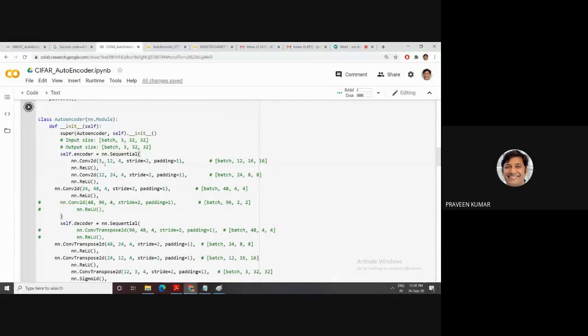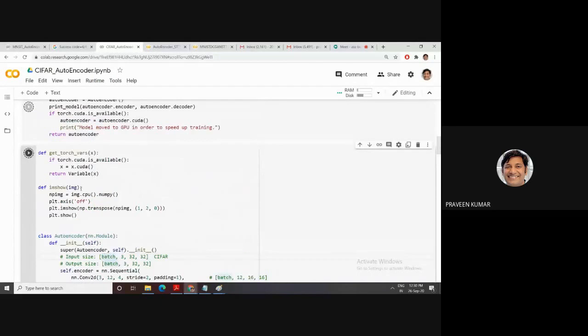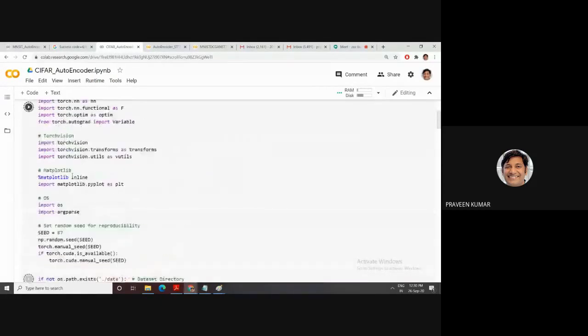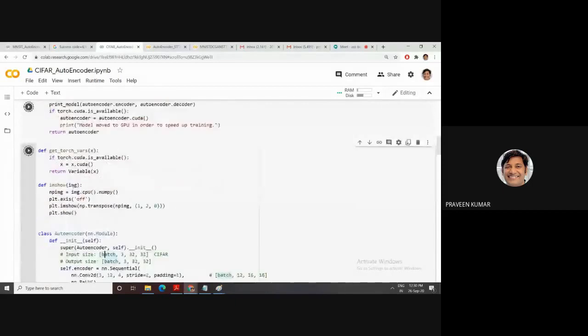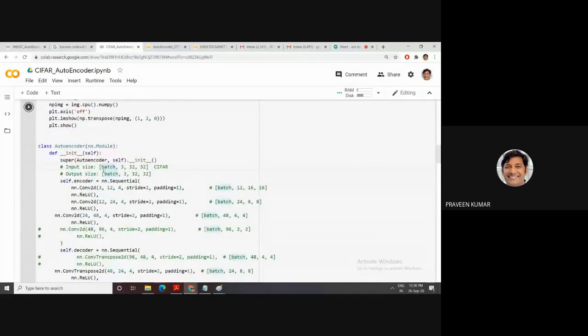What is the first layer? The input size. This one has the CIFAR input size, batch. The initialization parameter is the batch, meaning maybe 32, 34, 64. Then channel. This time I'm using 3 channels. The width and height are 32 cross 32. In the previous program we used 28 cross 28, but this time we use 32 cross 32 with a color image. The input and output are the same.